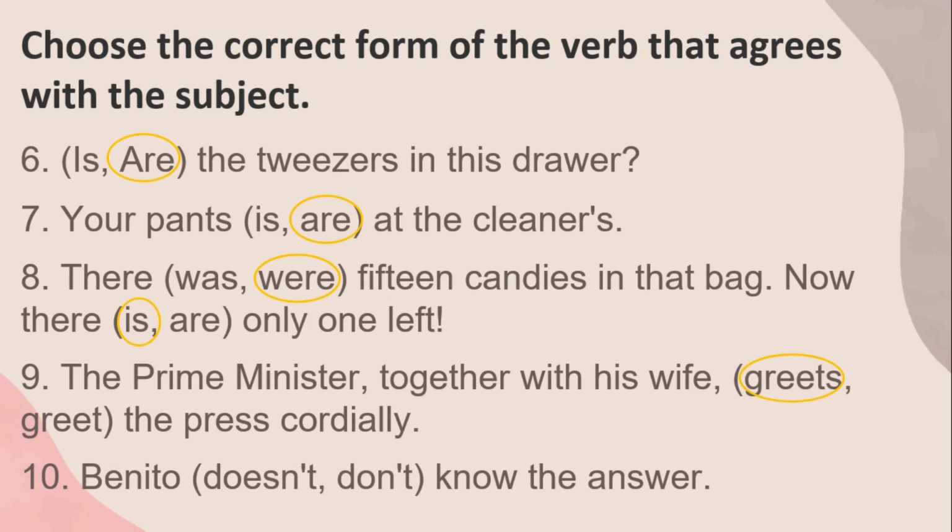Number 10. Benito don't know the answer. Benito is a singular subject. Therefore, we will be taking the singular verb fitted for Benito. And for that, our answer would be doesn't. Very good.